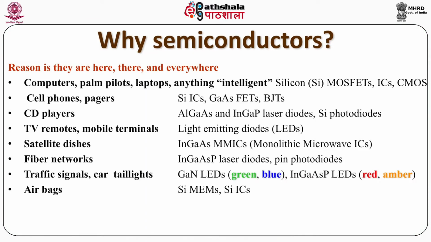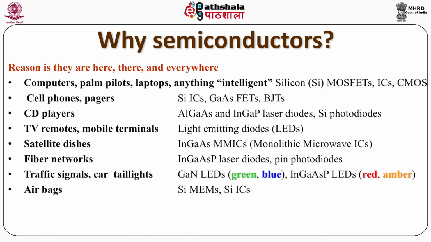All the ICs, meaning integrated circuits, all the CMOS and MOSFETs are based on the silicon material. Further defining it, we'll see that even the cell phones which you are using, and the pagers used earlier, are also based on silicon materials. There are some other materials, such as gallium arsenide, which is also a part of semiconductors; we'll discuss it later. So any compound material can be used for this purpose.